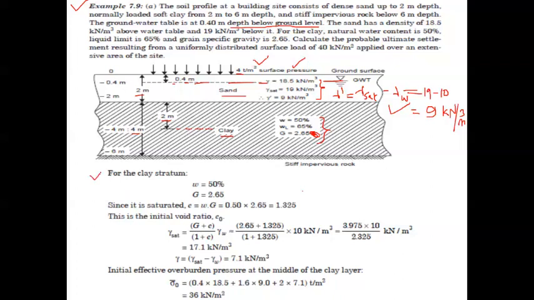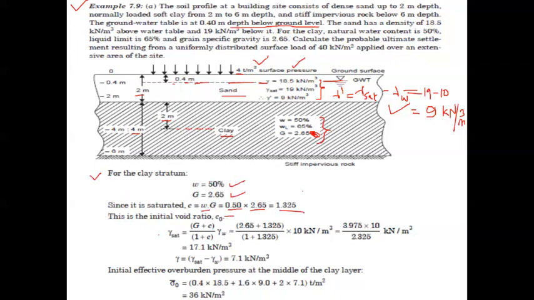For the clay stratum, water content is equal to 50%, and specific gravity G is equal to 2.65. Since it is saturated, we have e is equal to W into G, assuming Sr is equal to 1 or 100%. So W is equal to 0.5 and G is equal to 2.65. The answer will be 1.325. It is nothing but the e naught value, 1.325.